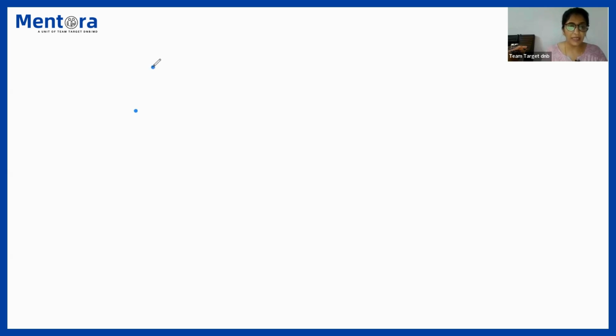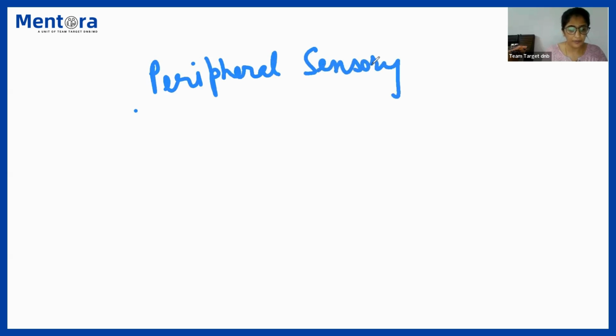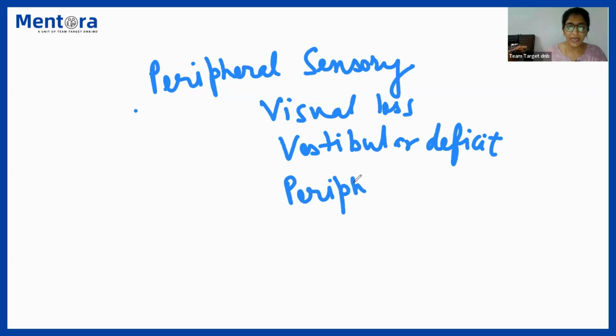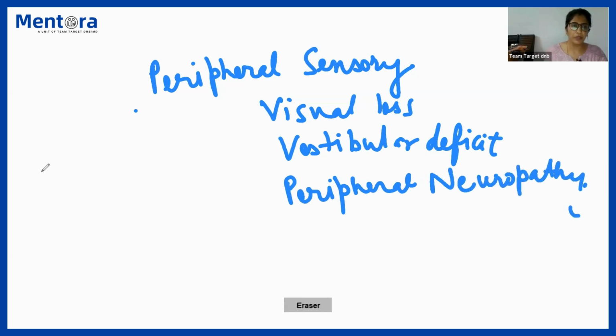So there may be an insult in the peripheral sensory system, like there might be visual loss, or there might be a vestibular deficit, or there might be peripheral neuropathy. So all of them hinder the peripheral sensory inputs and might result in a gait disorder.